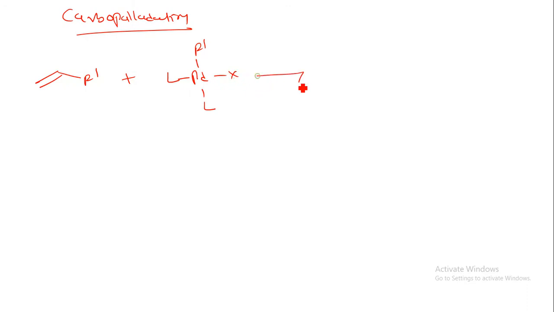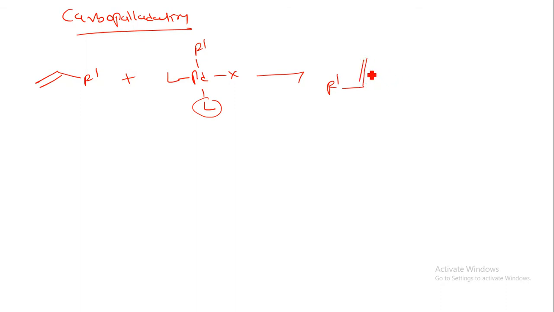Now by the removal of one of the L groups, this R1 will attach to the palladium. So this is having the R1. Now this will have a double bond over here.